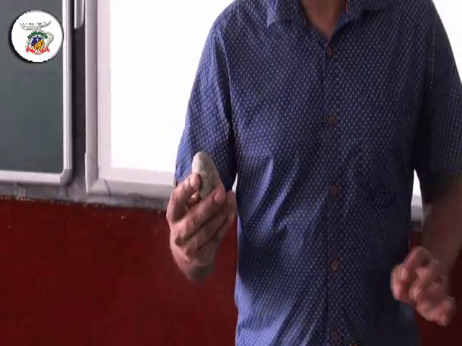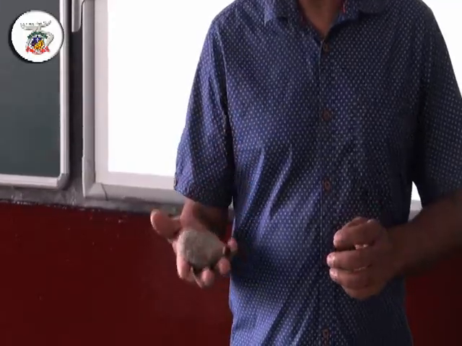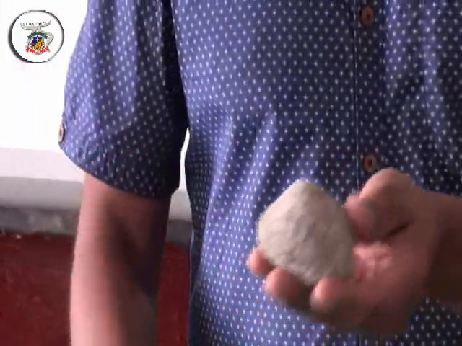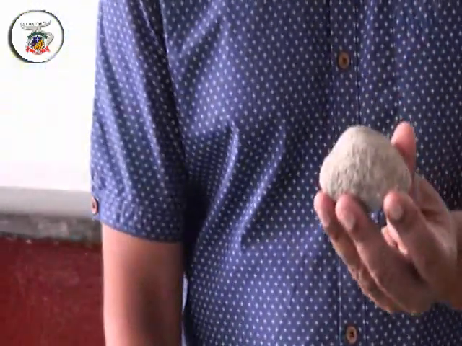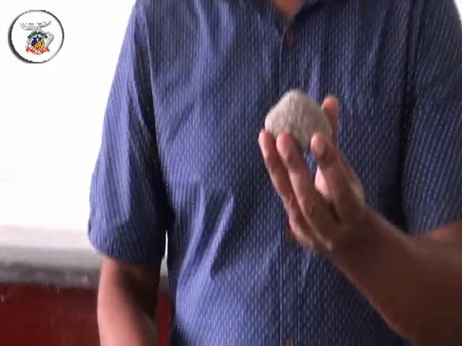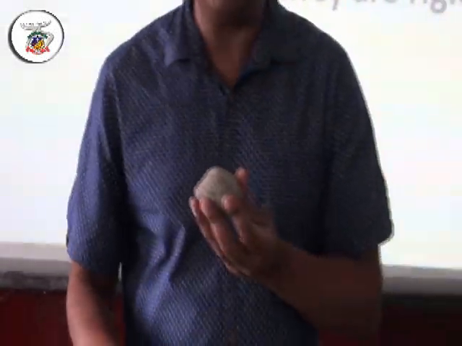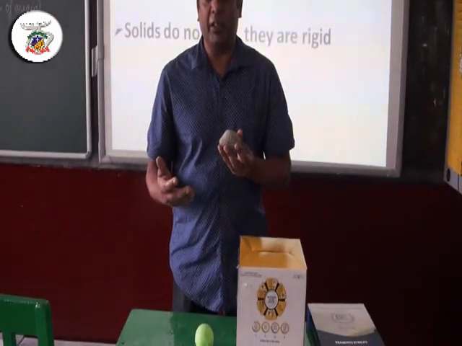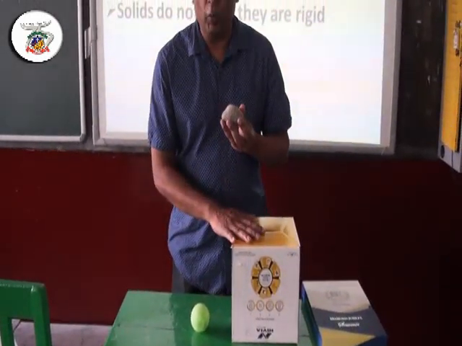Then a sphere, a ball, and an irregular shape. Even the irregular shape, I can measure it. For the regular shapes I can have a particular formula to find the volume.